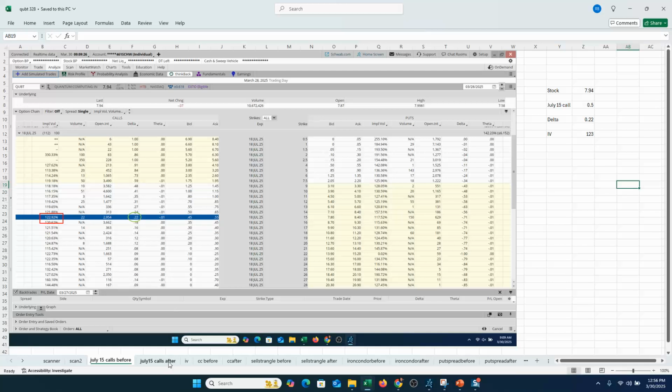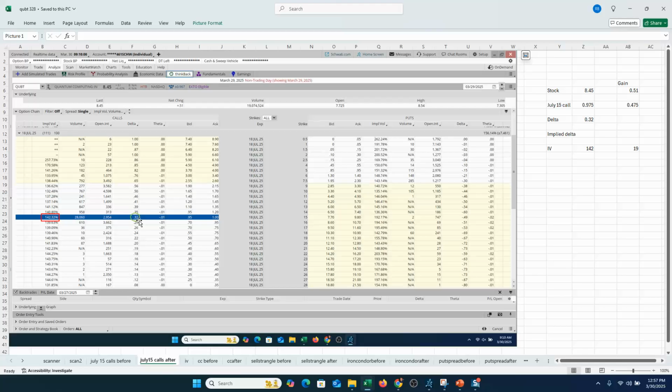Fast forward to Friday, the day we saw that big volume coming in. Here's that 28,000 contracts, as you can see again, versus less than 3,000 open interest. More importantly, we're seeing implied volatility now over 140, so a huge jump in implied volatility. Stock moved from just under 8 to just under 8.5, to 8.45. Notice too, the delta on the option moved from 22 to 32. That's the nature of when you get an increase in implied volatility. It moves the option deltas towards 50, both from the downside and upside.